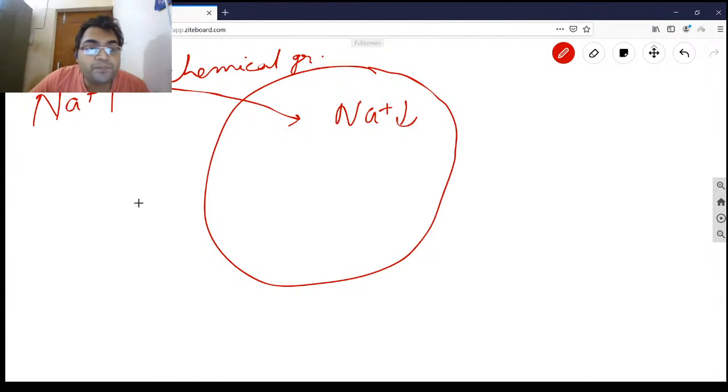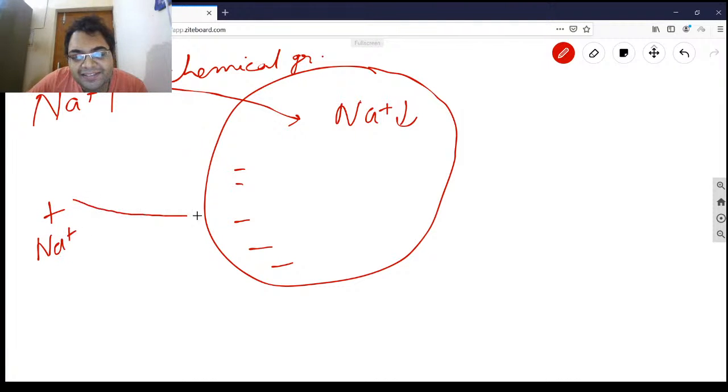Why? Because the negative charges of protein are inside, so they will attract the positively charged sodium ions. Also, outside the positive charge is more, inside the positive charge is less. Again, repulsion wouldn't be that great, since the sodium outside is too high.